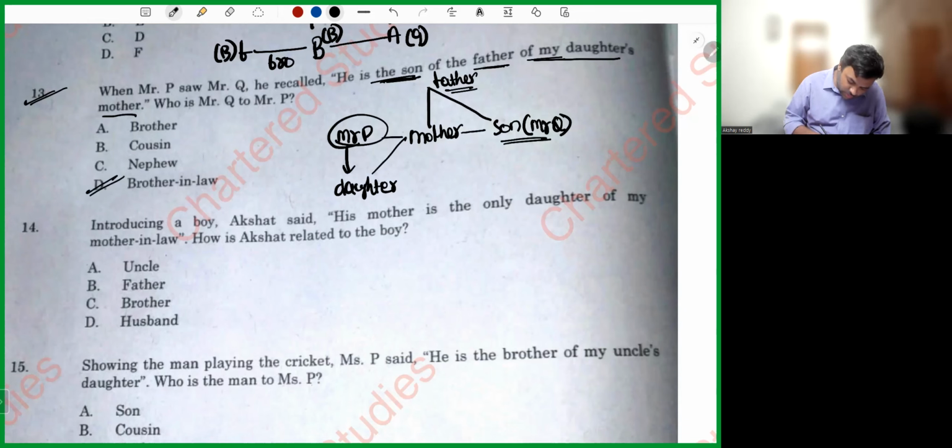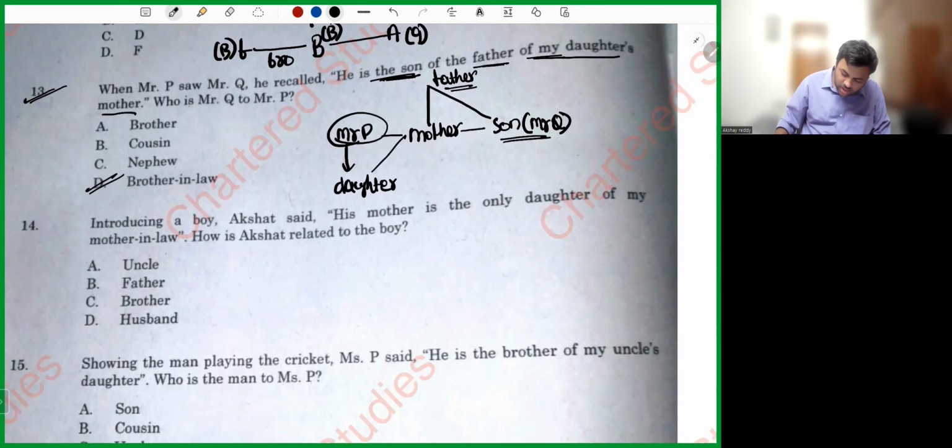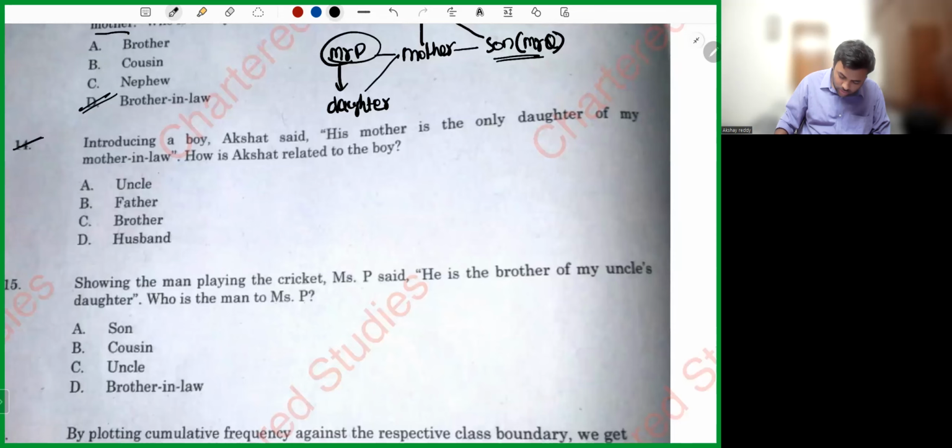Next. Introducing a boy, Akshat said, his mother is the only daughter of my mother-in-law. Daughter of Akshat's mother-in-law. My dear friends, daughter of Akshat's mother-in-law means that girl, that daughter, is Akshat's wife.